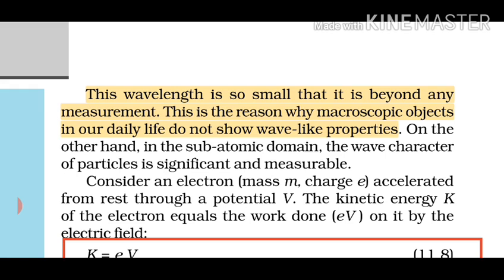This is the reason that wavelength is not measurable for macroscopic objects, because they are the objects which have more mass as compared to microscopic ones. So it means if you are moving, as you have mass, and if you are moving, you will be having velocity too. It means there must be a wave associated with you, but that is not measurable. The reason is that mass is very large.